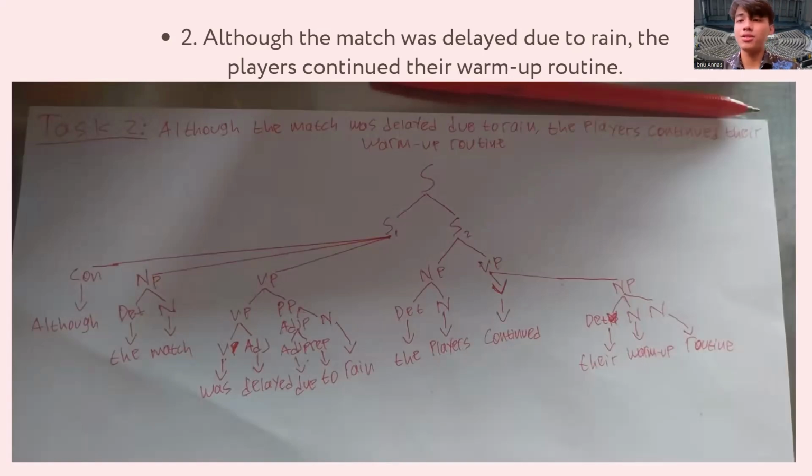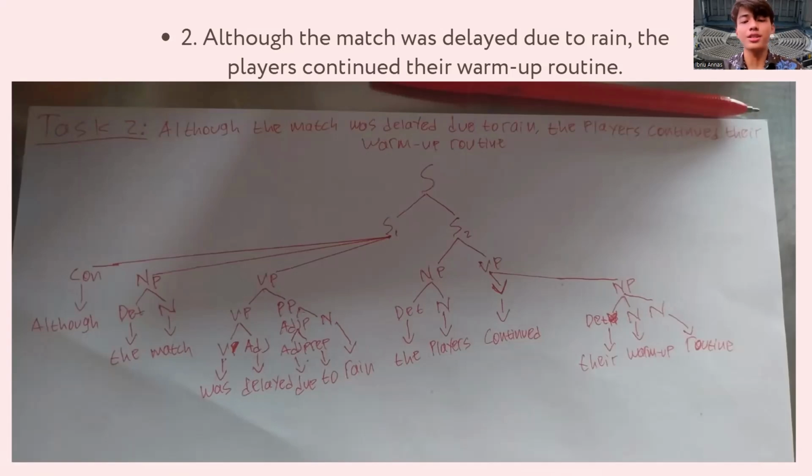Although the match was delayed due to the rain, the players continued their warm-up routine. This is a complex sentence with a subordinate clause. There are two kinds of sentences here. So, although the match was delayed due to rain, this is maybe a verbal clause or subordinate. And the next one, the players continued their warm-up routine, is the main clause, which I was breaking down to form a different kind of sentence.